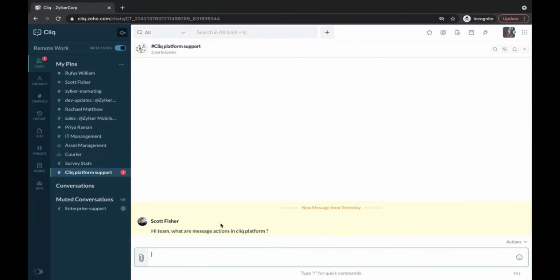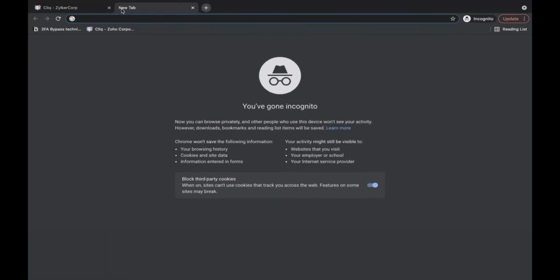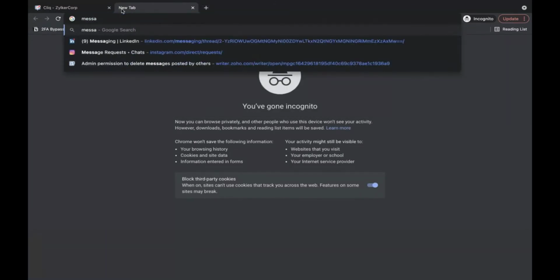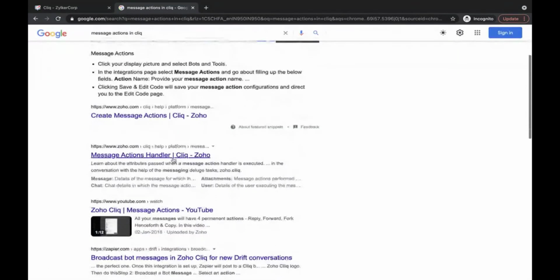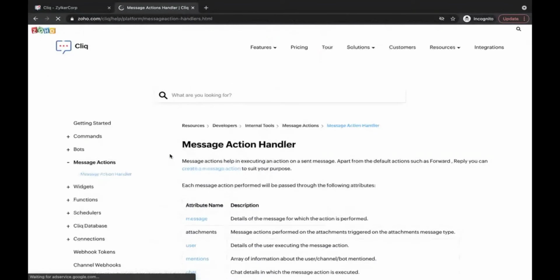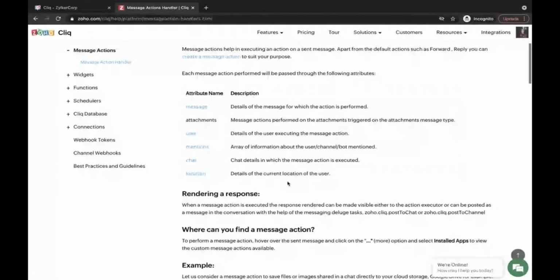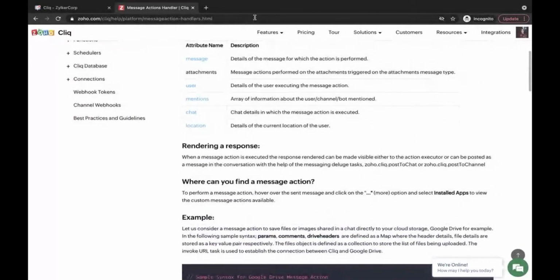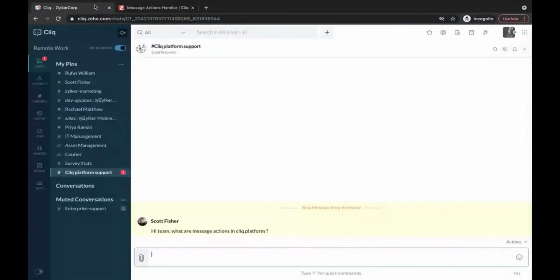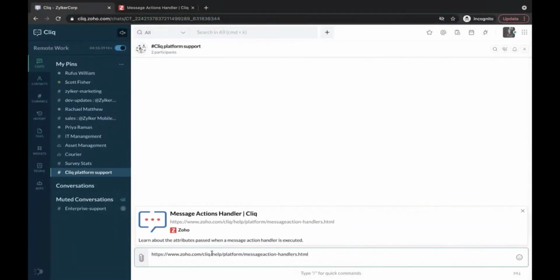Me being the person in charge to respond to him, I'll browse for the specific help article explaining this feature. I'm going to search for message actions in Click. I'll get the results and open the FAQ. I'll check if the specific FAQ is the right one to send as a response. I'll copy the link and post it as a response.